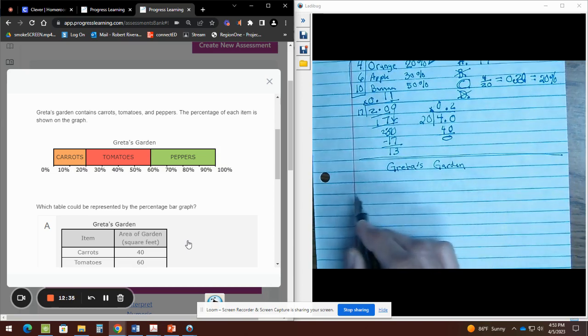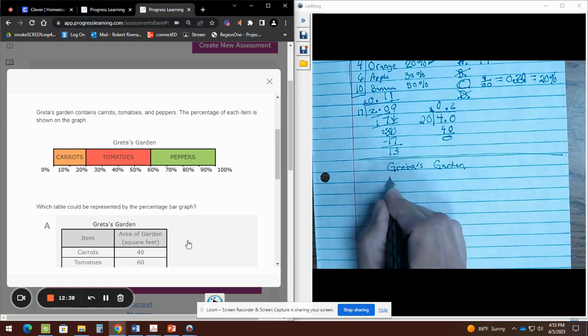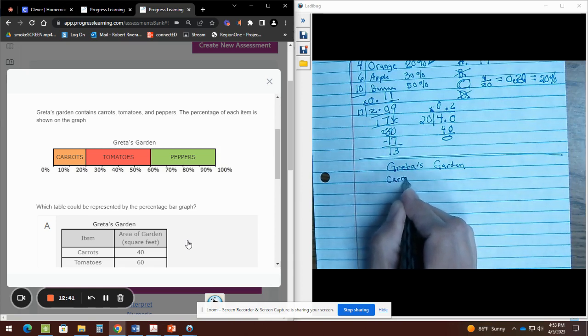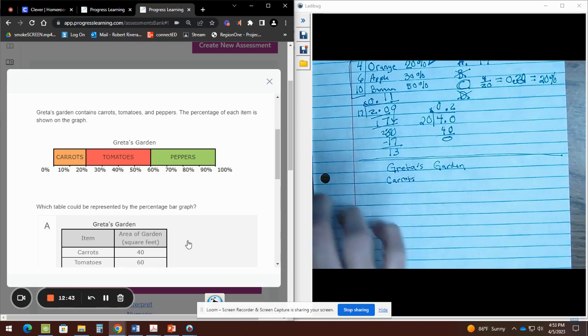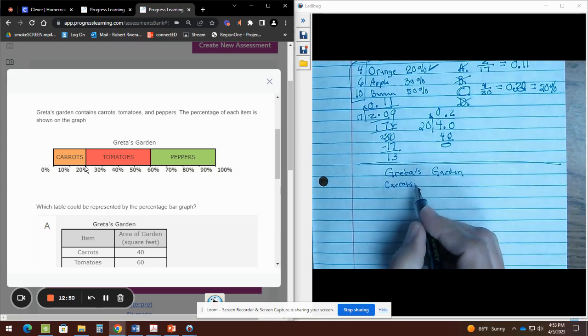My first job is to figure out that percent bar graph, right? So we have carrots. To get the percent, I'm going to go over here and say, okay, starting from zero, we have 10, 20. So that one's an easy one. It's going to be 20%.